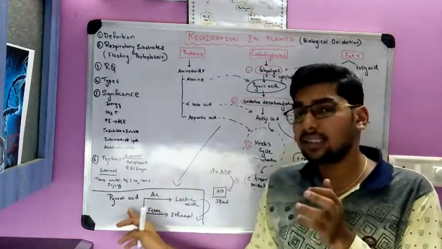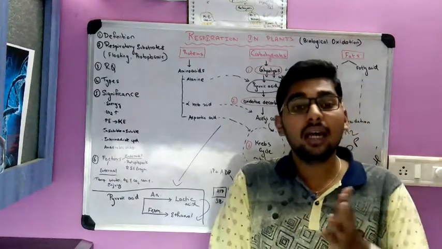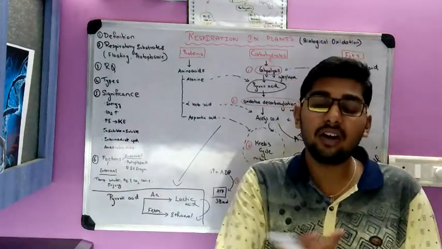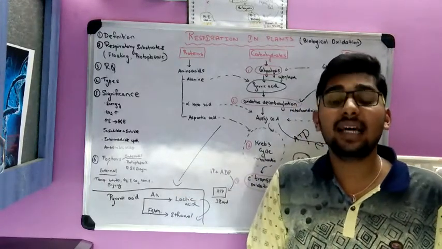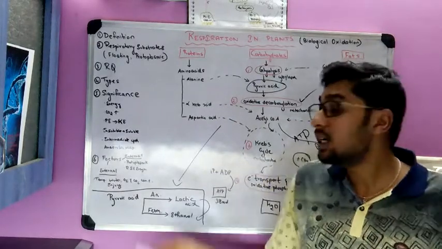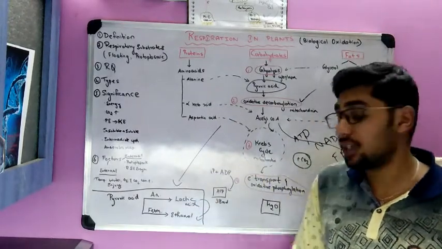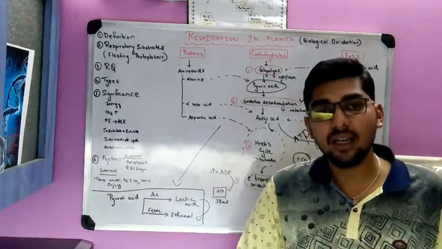If pyruvic acid gives rise to lactic acid, that's what occurs in lactic acid fermentation. How does the curdling of milk take place? By anaerobic respiration of LAB, lactic acid bacillus bacterium. Curdling takes place. The milk is converted to curd as a result of anaerobic respiration. And there's another biological process called fermentation.